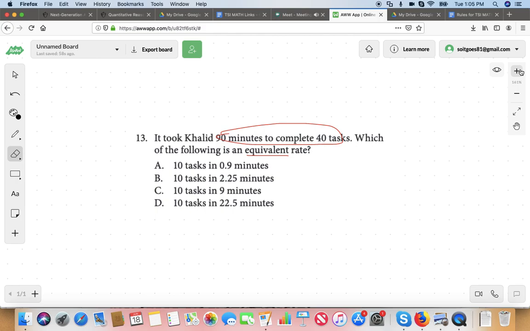So we're talking about a little bit more than 2 minutes for every task if it's going to take him 90 minutes. Just a little bit more than 2 minutes for every task. Does that make sense? All right. So we're talking less than a task per minute, like half of a task per minute, basically. So I can eliminate some answer choices here. What can I eliminate right off the bat, now that I know we're talking about less than a task per minute?